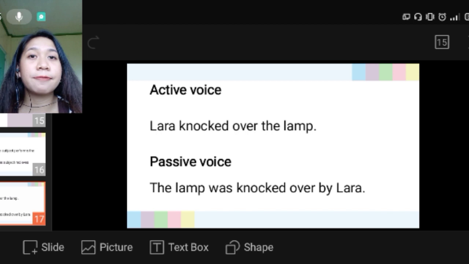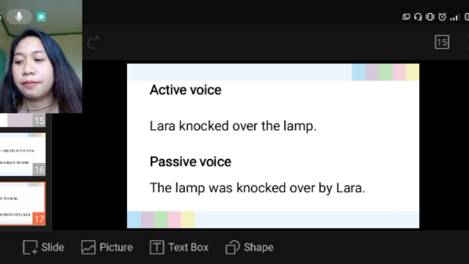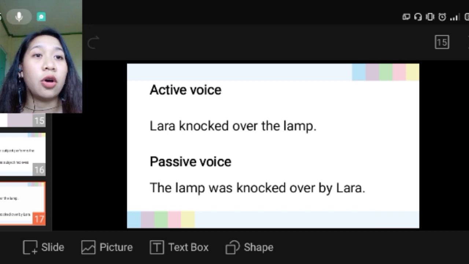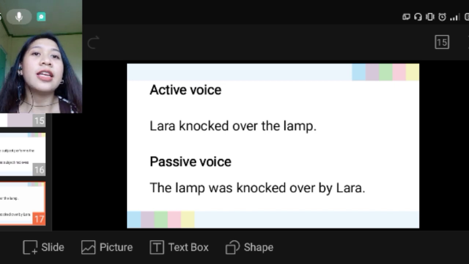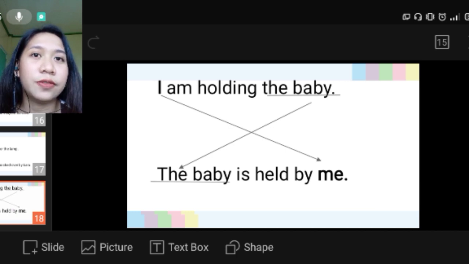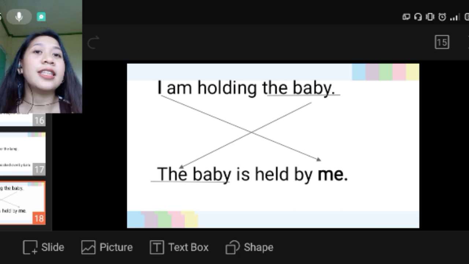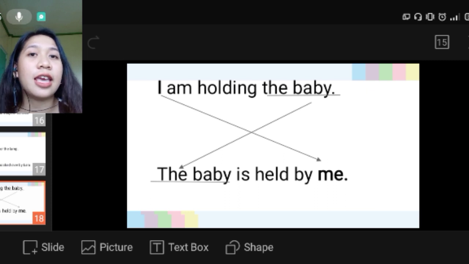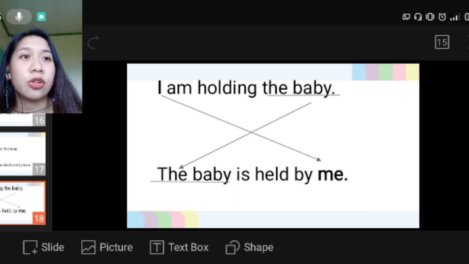In active voice, as you can see, Lara is the subject who knocked over the lamp. And in the passive voice, Lara is not the subject anymore, but it is the lamp which is the subject. Another example is, I am holding the baby, and the baby is held by me. Which one is the passive and the active voice in these sentences? The active voice is the one on the top, and the passive is the one on the bottom.